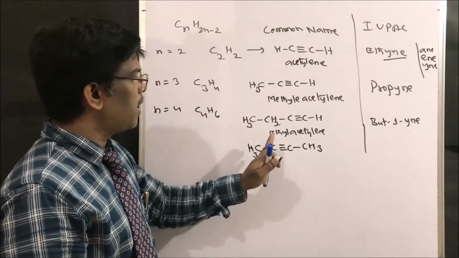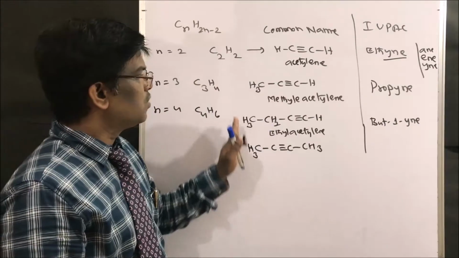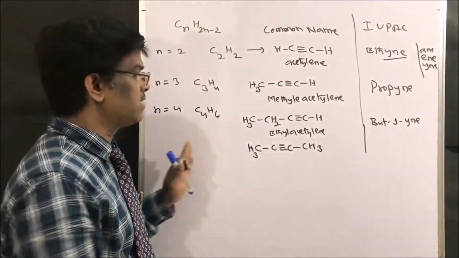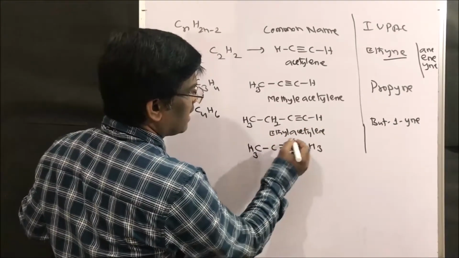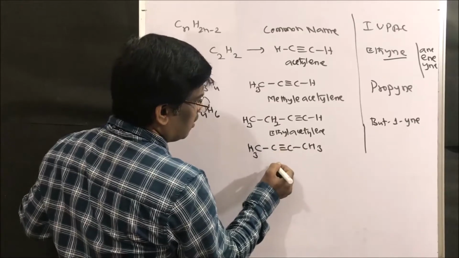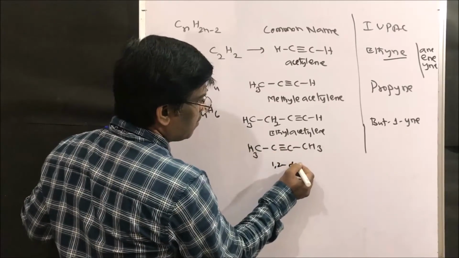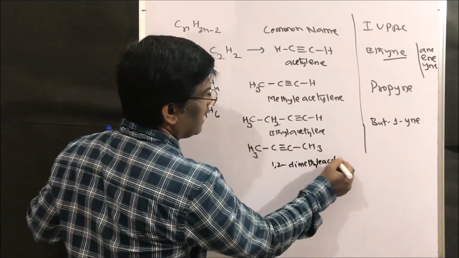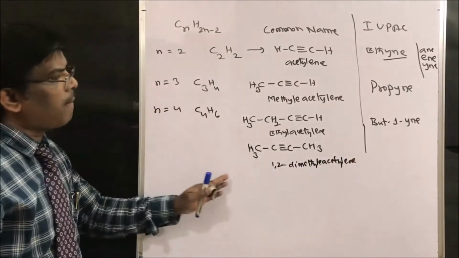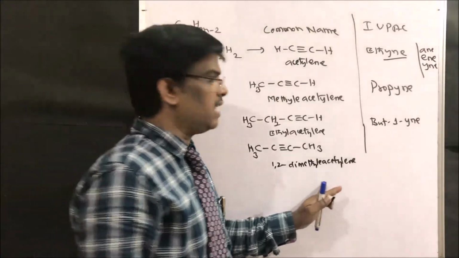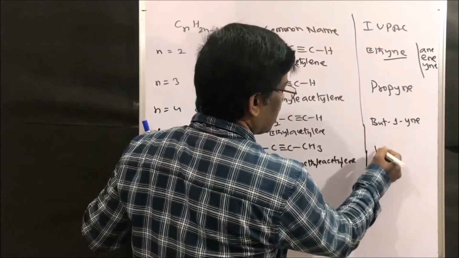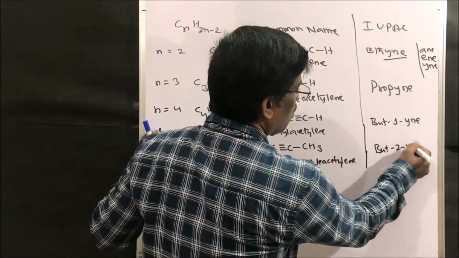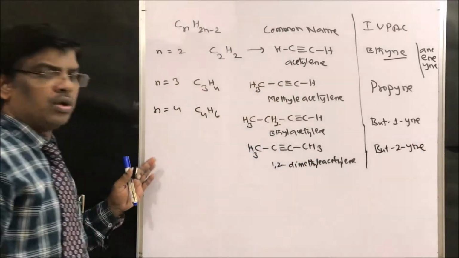So same carbons, same molecular formula, so these two are isomers, right? Ethyl acetylene, and this is 1,2-dimethyl acetylene. The IUPAC name is but-2-yne.